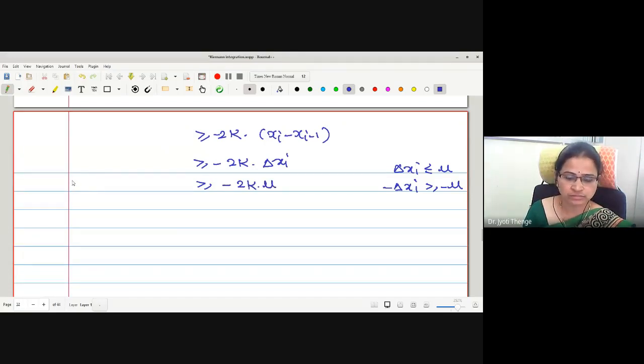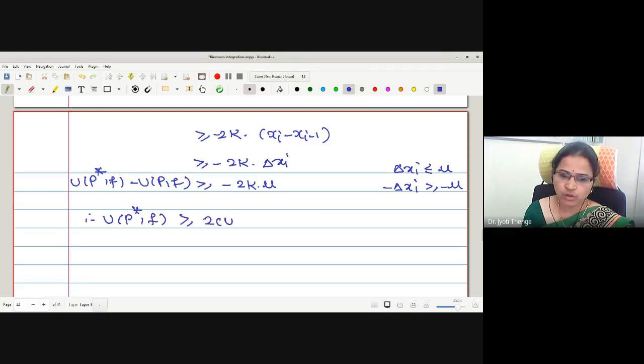Right? Okay. Therefore, we have obtained UP star F is greater equal by UPF minus 2k mu. Rather, it is 1 times 2k mu.